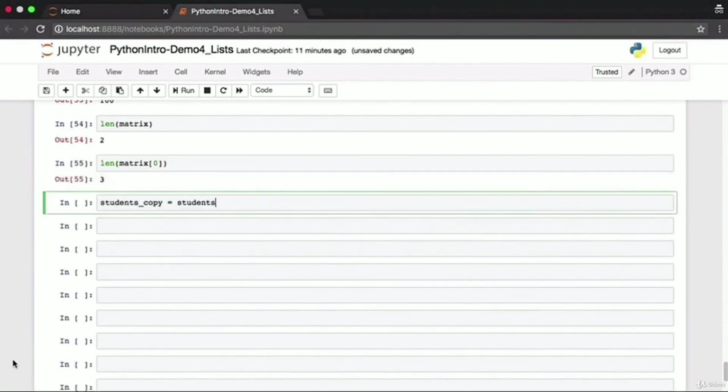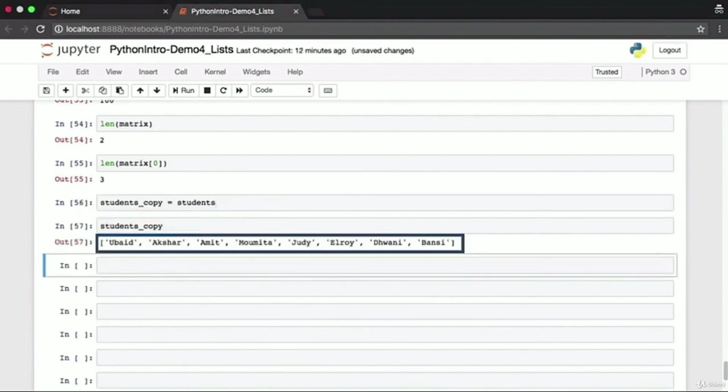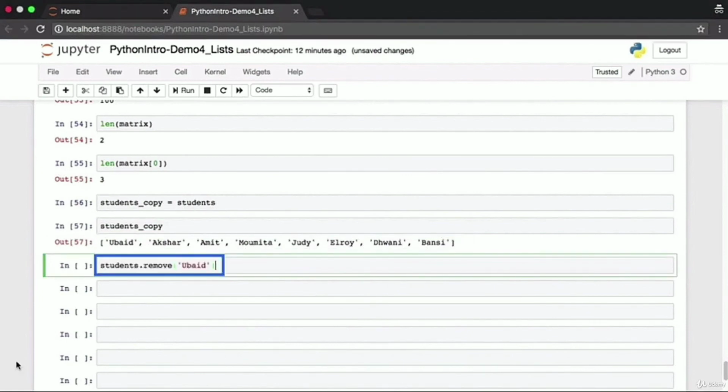Complex data types such as lists, tuples, and dictionaries have some unusual behavior that you should be aware of. This is a place where new programmers often make mistakes, so please pay close attention. Now, let's say you make a copy of a list. Here I have students copy, and I've assigned it to students. A very quick check will show me that the contents of students copy is exactly the same as the contents of students.